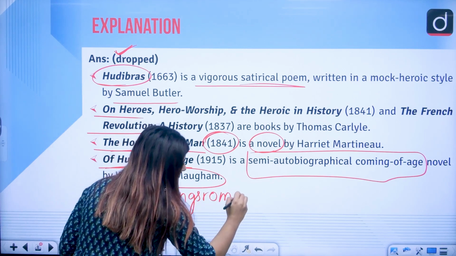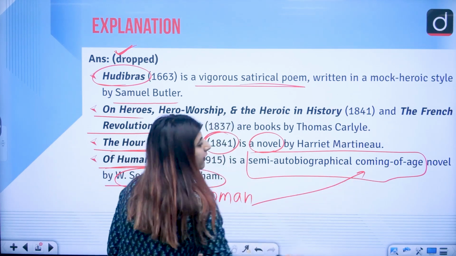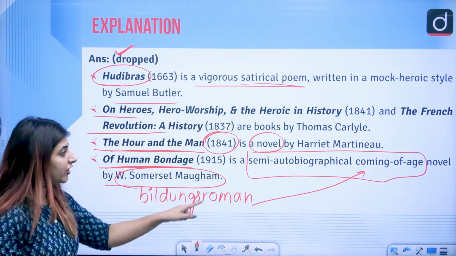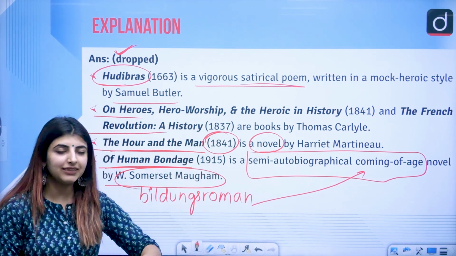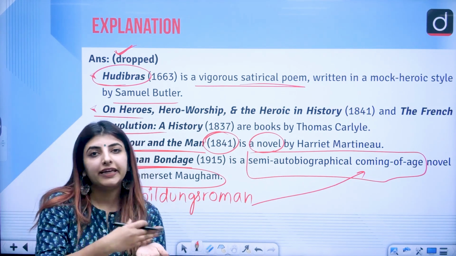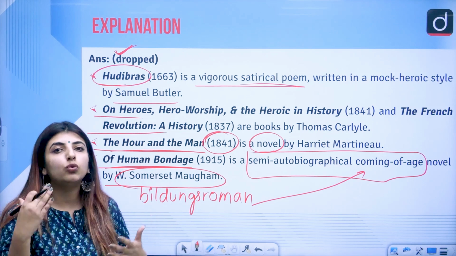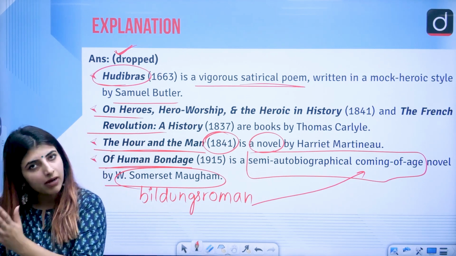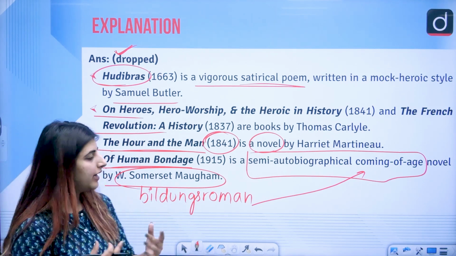This is a genre which deals with the characters coming of age, and it is semi-autobiographical, which means that it has some of the elements, some of the events which were related to Maugham's own life as well, and some are fictional, some are created.